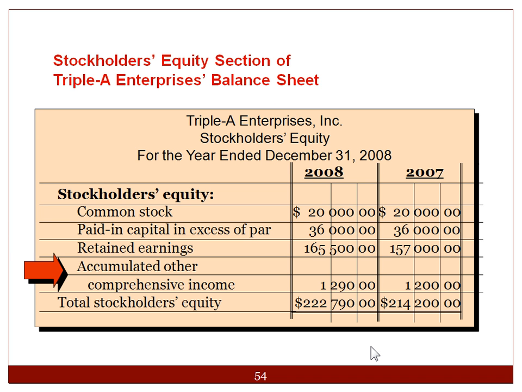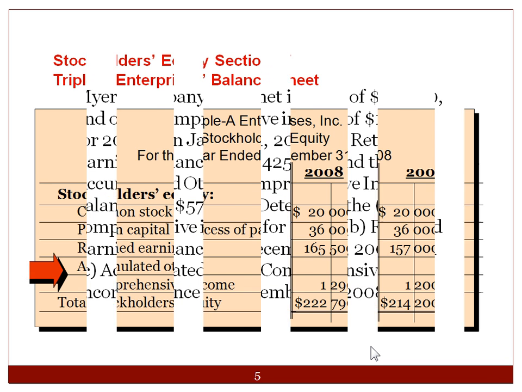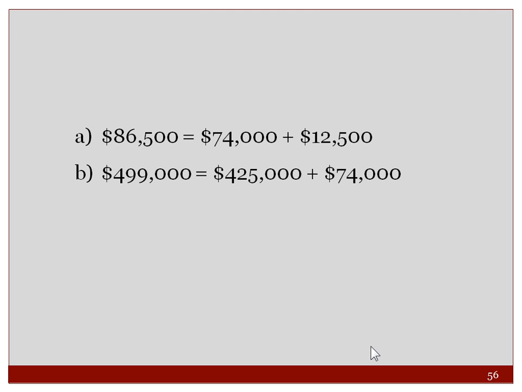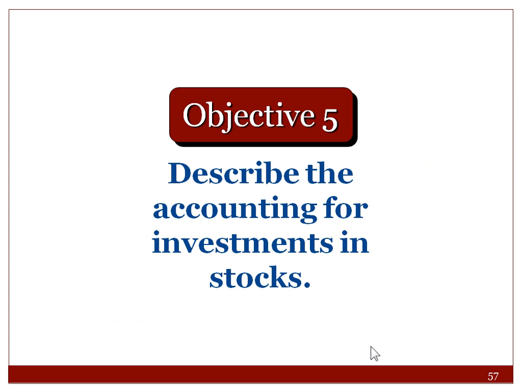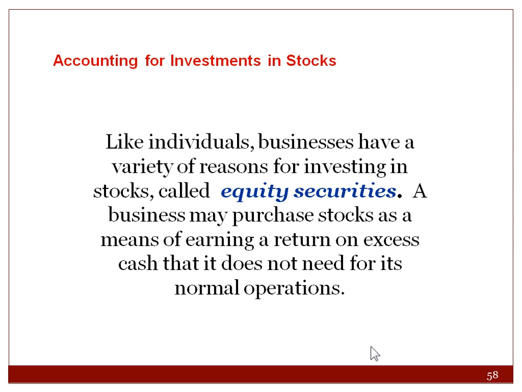Very high-level accounting topic. Just make sure you've seen it. When you take advanced accounting, you're going to go through it in greater detail. Here's an example for you. I'll let you print the slides out. Objective 5 is to describe the accounting for investments in stocks, and this is a little bit more in line with what we've talked about a couple of times.